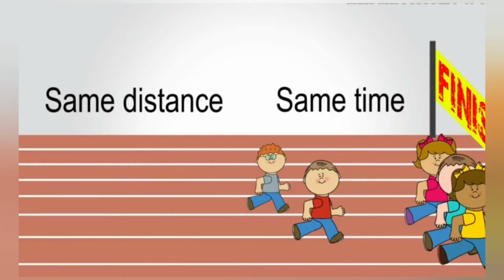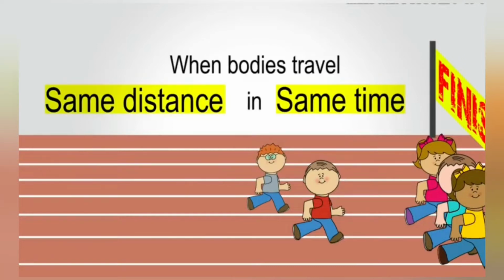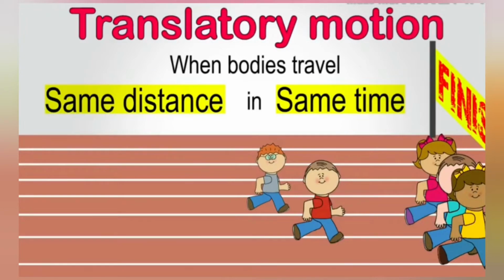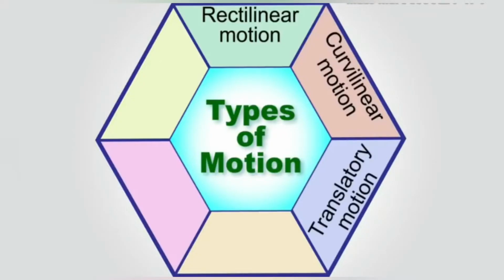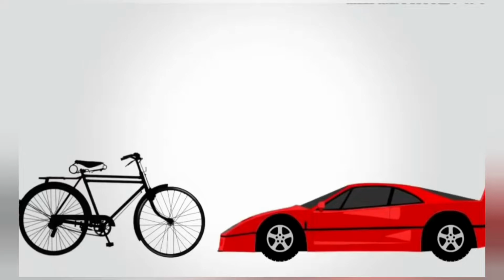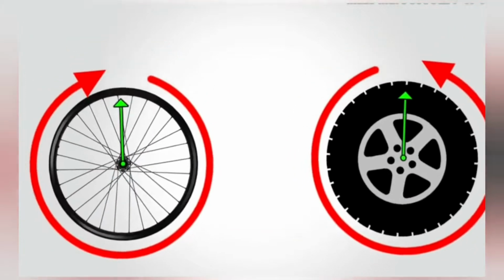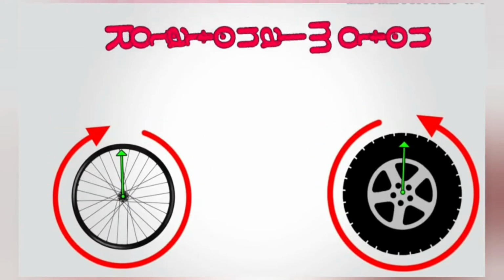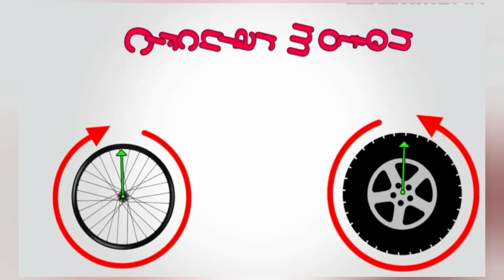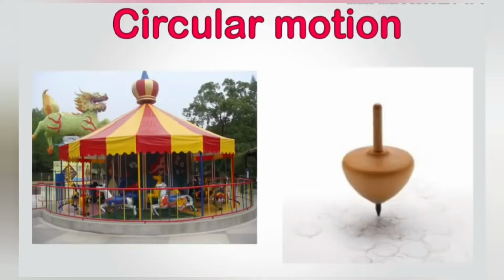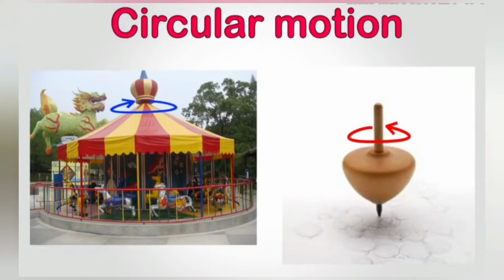This type of motion, where bodies take an equal amount of time to cover equal distance, is known as translatory motion. While looking at the cycles and the car, we see that the tires are moving and their motion is along an axis. Such a motion is called rotatory motion or rotational motion, and also mentioned as circular motion. Some other examples of circular motion are the merry-go-round and spinning tops, in which both the objects spin around a particular axis which is at their center.